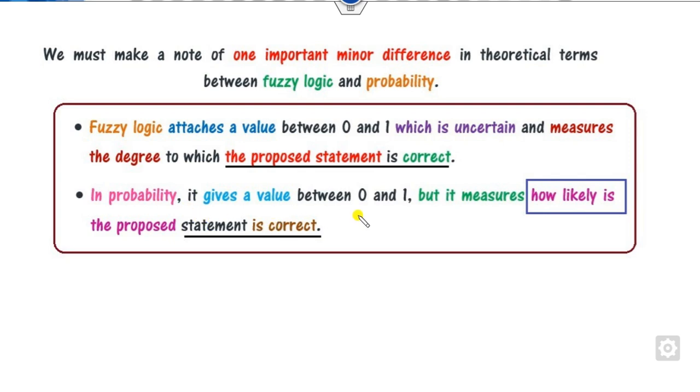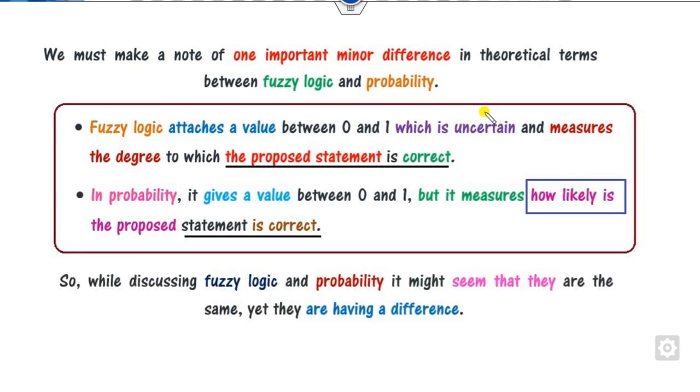On the other hand, probability values are again between 0 and 1, but they tell you how likely the statement is correct. Now remember the word is likely. So there is a difference between how likely and how unlikely, or how the uncertainty is there. So remember that when you talk about fuzzy logic and probability, they seem to be the same, but there is a difference between them.